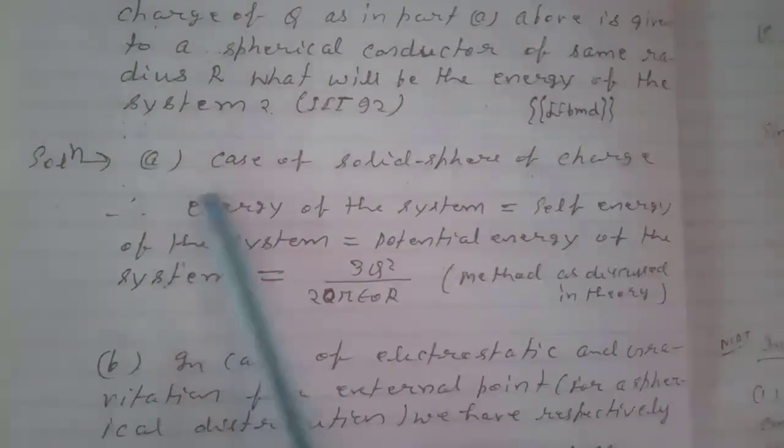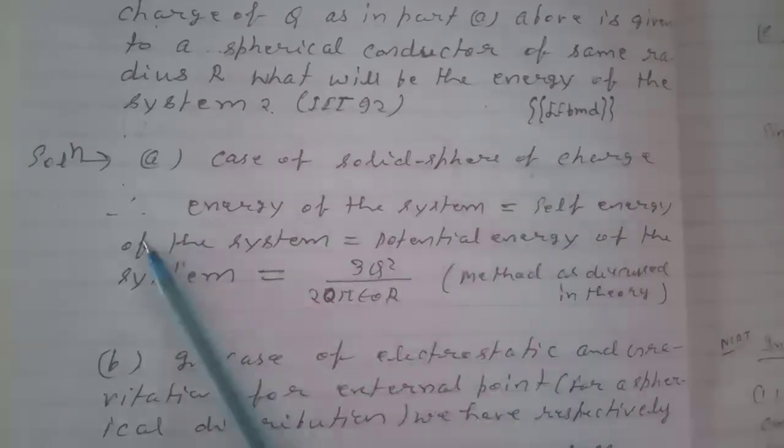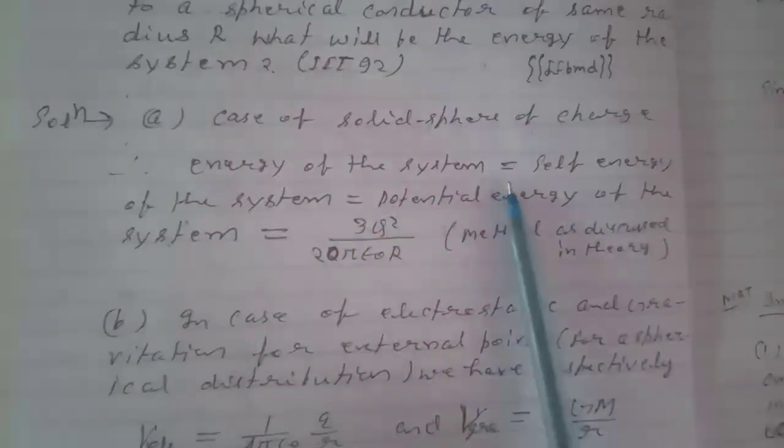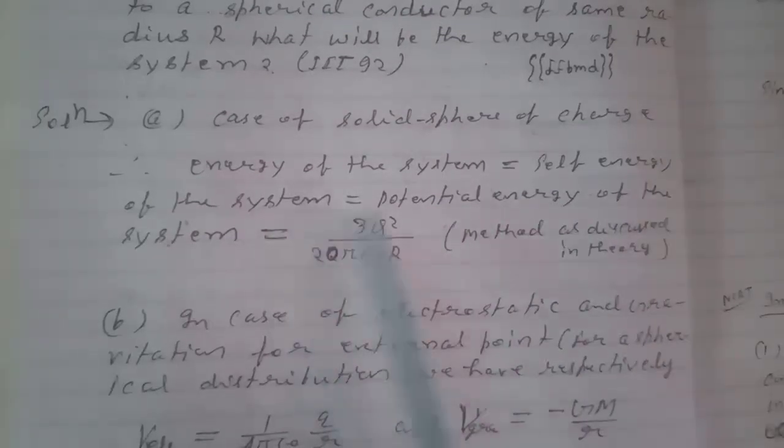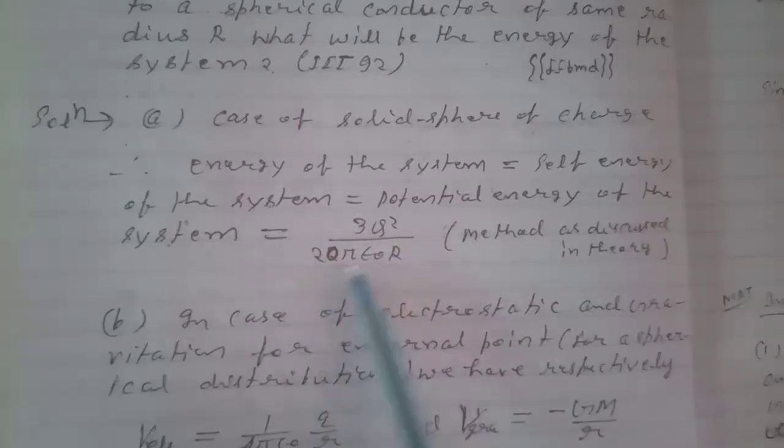Solution. A. In the case of a solid sphere of charge, the energy of the system equals the self energy of the system, equal to the potential energy of the system, which we have calculated in theory: 3q square by 20 pi epsilon naught r. B.